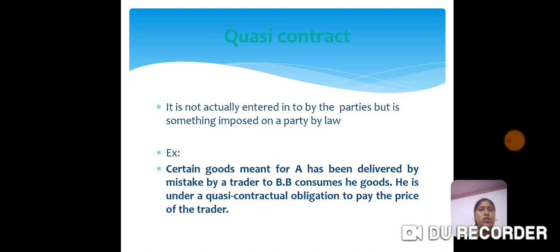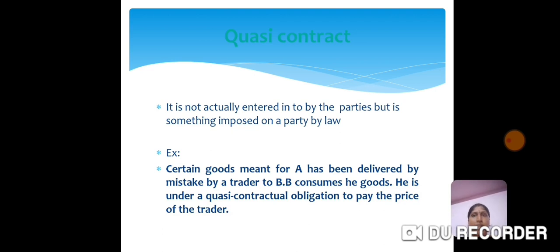Next comes the quasi contract. It is not actually entered into by the parties but is imposed on the party by law. Here the basic principle is that a person should not be allowed to enjoy certain benefits unreasonably at the cost of another. Here is a simple example. A pays B's electricity bill when the latter is not in station, to avoid disconnection. Later on, what does B have to do? B is now under a quasi contractual obligation to return the money to A.